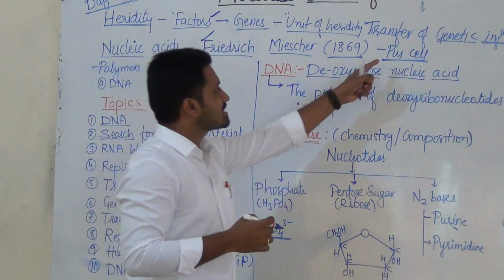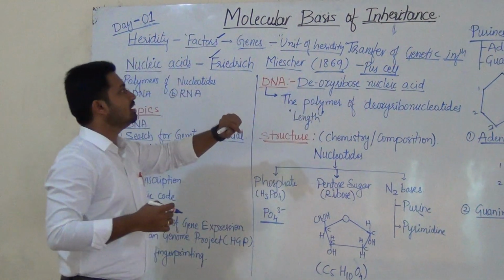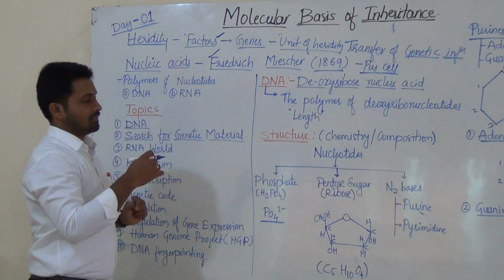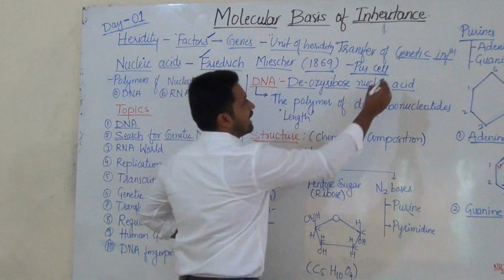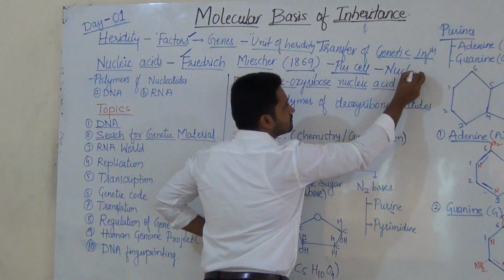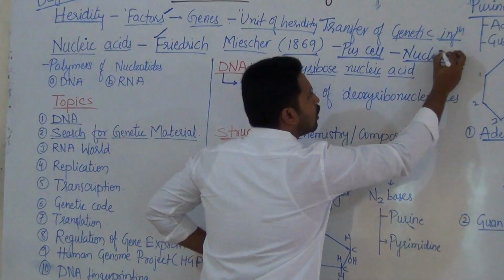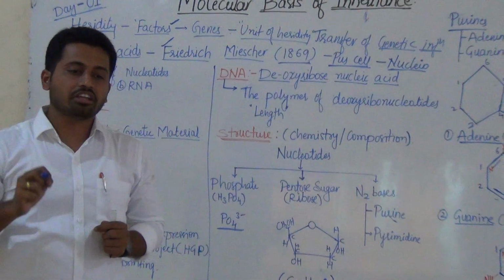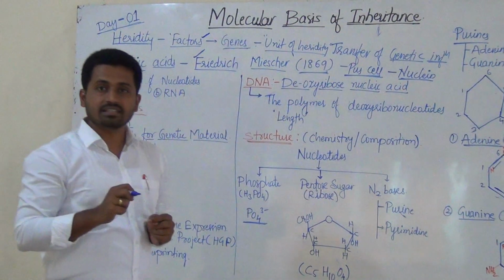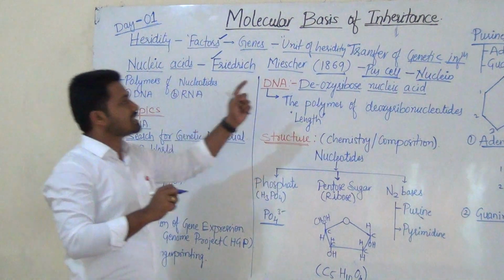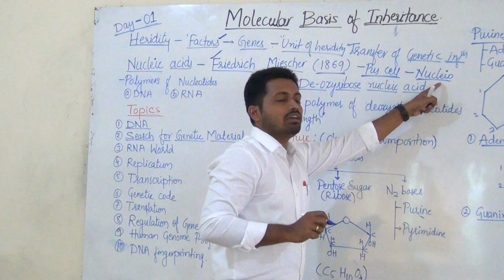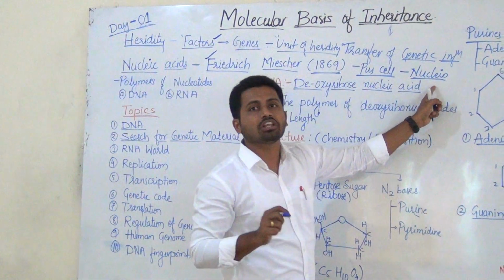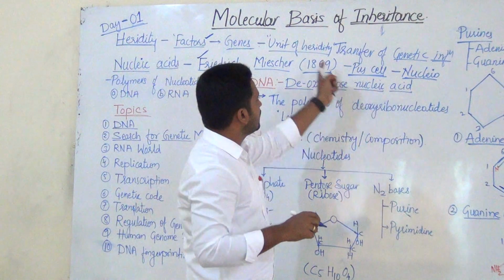From these cells he first discovered a substance, nothing but nucleic acid, and he called that material nucleon. Remember that the scientist Friedrich Mischer first discovered nucleic acids in the pus cell and called them nucleon. Here you have to remember at least the name he gave to that material. Here it is not so important.